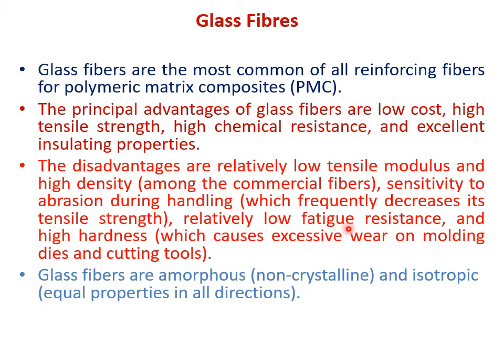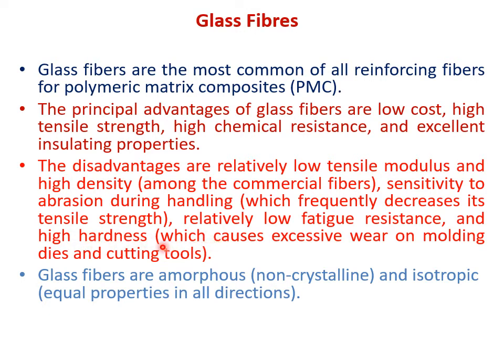ग्लास फाइबर्स have relatively low fatigue resistance and have high hardness. उसका फैटिग रेजिस्टेंस कम है. फैटिग रेजिस्टेंस यानी it can be either a static fatigue or a dynamic fatigue. स्टैटिक फैटिग यानी कंपोजिट पे लोड लगा के रखा for longer duration, and dynamic fatigue यानी लोड अप्लाई किया और रिमूव किया, अप्लाई किया और रिमूव किया. That is a cyclic application of load. Now carbon fibers had excellent fatigue properties, but glass fibers have relatively lower fatigue resistance. And hardness, the hardness of the glass fiber is very high.